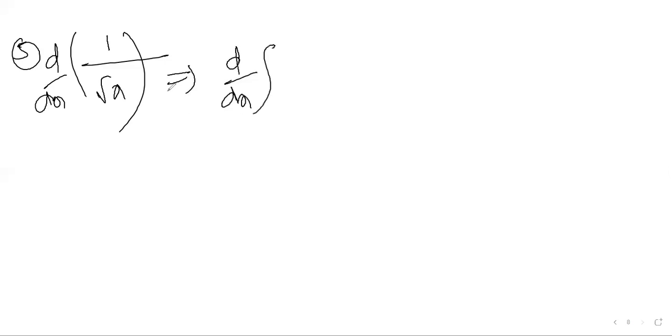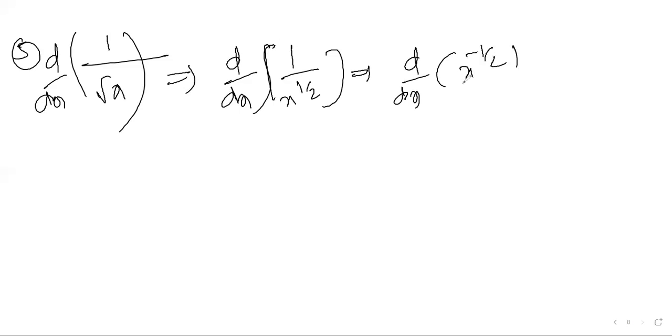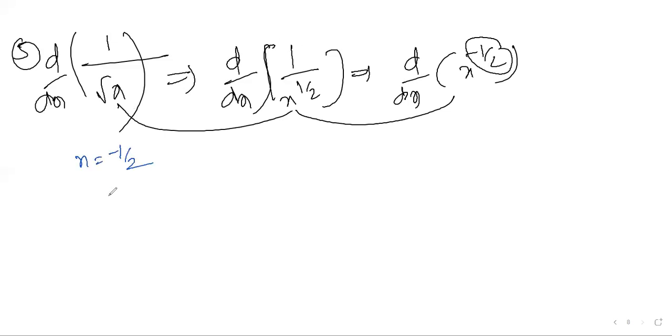Let us take d by dx of 1 by root x. Same thing, you remodify: root x is x power 1 by 2, so this is 1 by x power 1 by 2. You treat it as d by dx of x power minus 1 by 2. I didn't change anything, I was just remodifying the question. Now you can apply, this looks like the x power n model. The small difference is n is equal to minus 1 by 2. Apply the formula: d by dx of x power n is n into x power n minus 1. Am I clear?